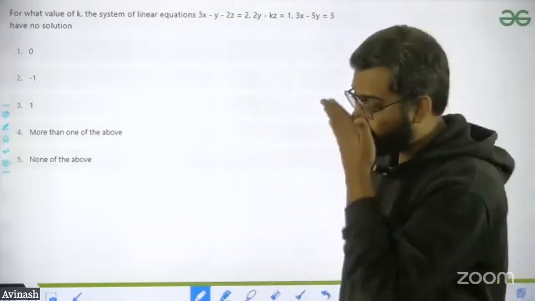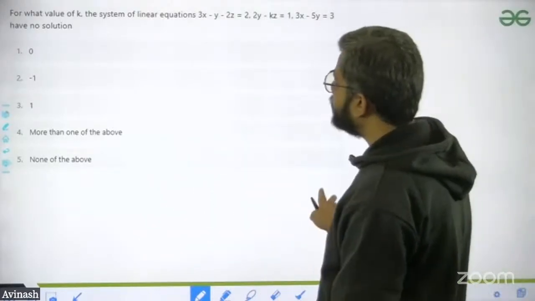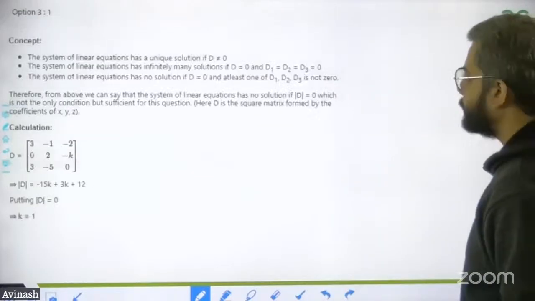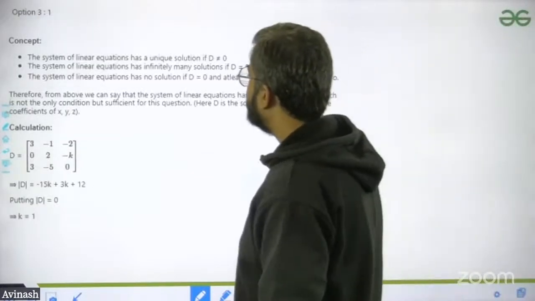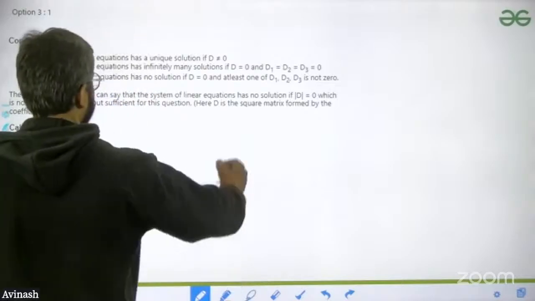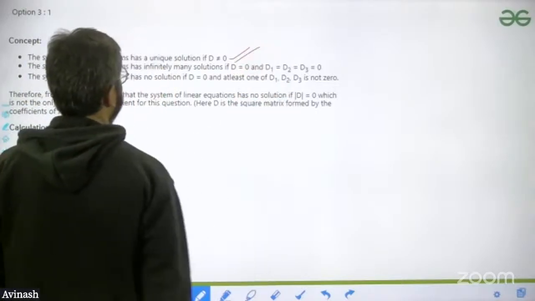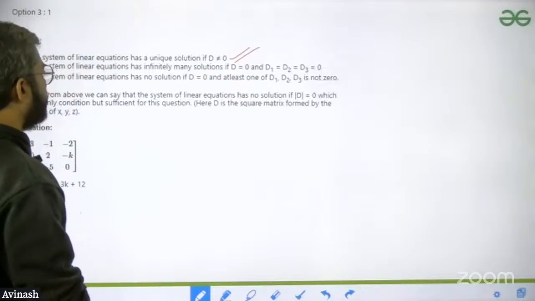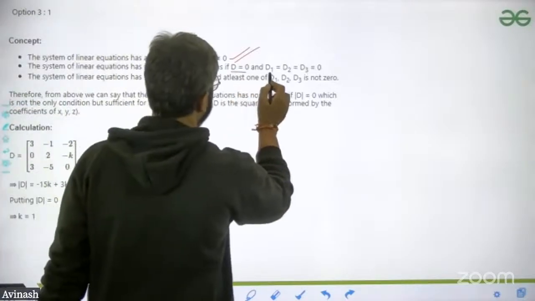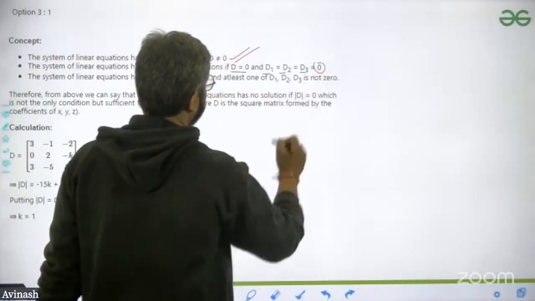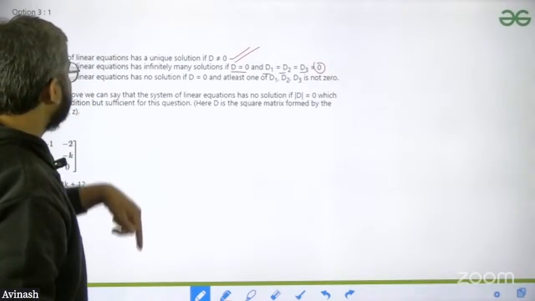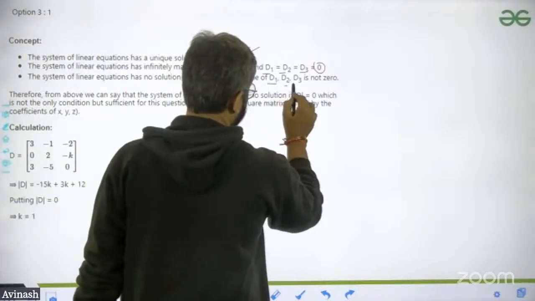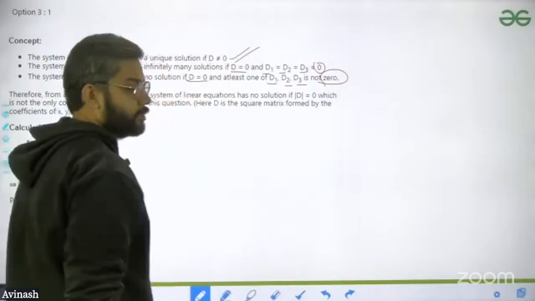So the question is, they have given a system of linear equations. Now, when the system of linear equations has a unique solution, it means D is not equal to 0. When the system has infinitely many solutions, it means D is equal to 0, and D1, D2, D3 all come as 0. If the system of linear equations has no solution, then D is equal to 0 and D1, D2, D3 are not 0, right?